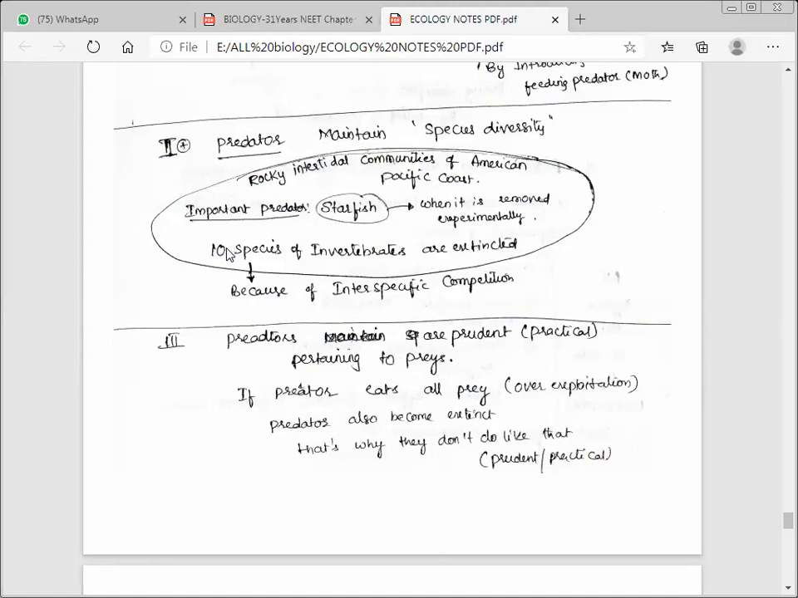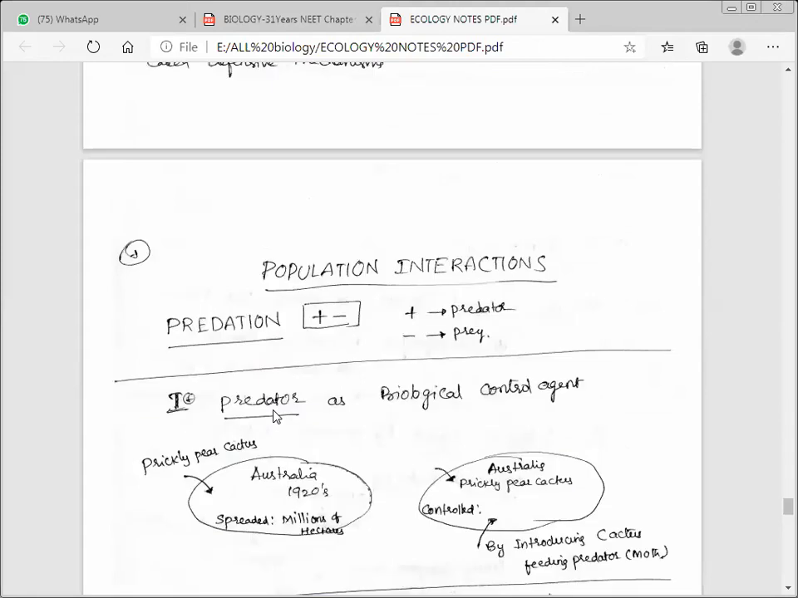Predators are prudent. We are saying practical, with respect to the prey. If a predator eats all the prey through overexploitation, the predator also becomes extinct. If a predator is too efficient and overexploits its prey, then the prey might become extinct, and the predator will also become extinct due to lack of food. That is the reason why predators in nature are prudent. Prudent means practical, wise, intelligent in that way. They know that if they kill all the prey, they also die the next day. Okay, so that is all about predation.